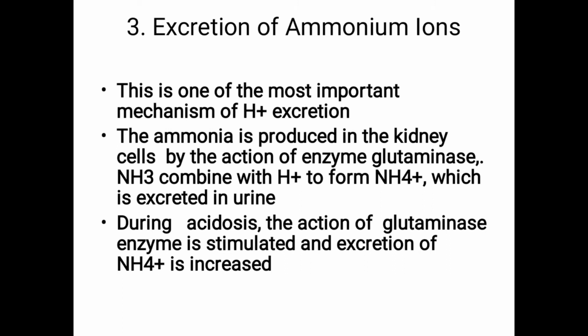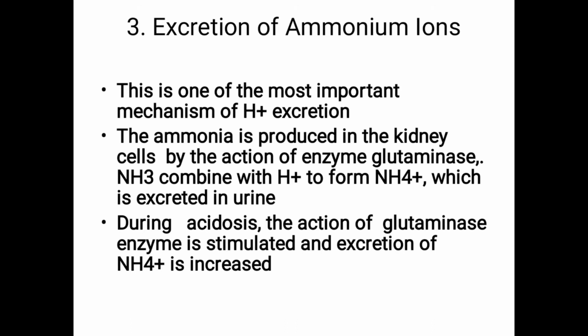So H plus is eliminated, excreted in urine. During acidosis, the action of glutaminase enzyme is stimulated and excretion of NH4 is increased. During acidosis, pH is low, so there is a need for excretion of H plus ion.